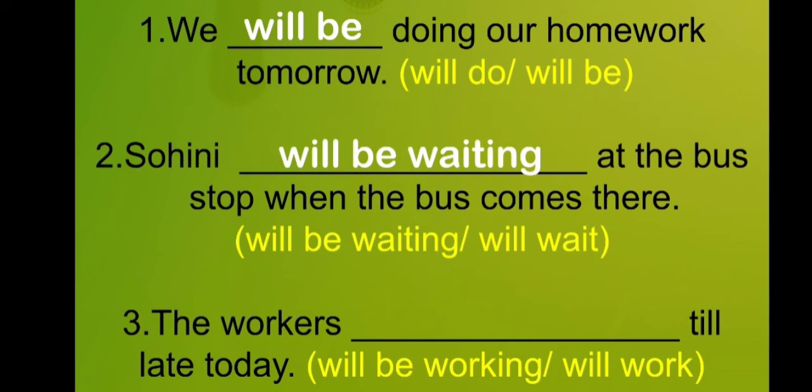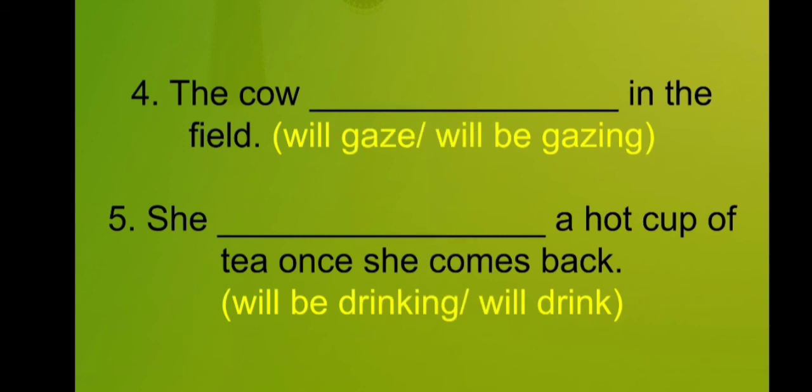The next sentence is, the workers dash till late today, and the options are will be working or will work. Again the same thing. Which one is correct? Yes, will be working, because in future continuous tense will be plus the verb's ing form is a must. So the answer is, the workers will be working till late today. The next sentence is, the cow dash in the field, and the options are will gaze or will be gazing. Again same thing. Yes, the answer is, the cow will be gazing in the field.